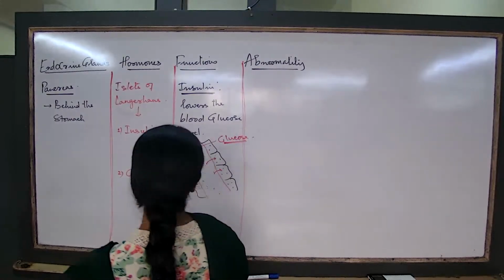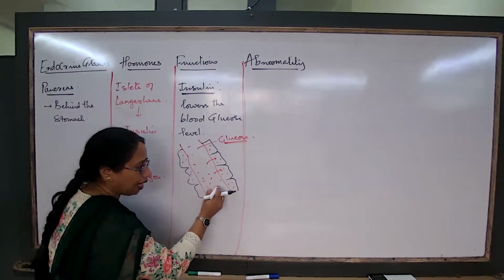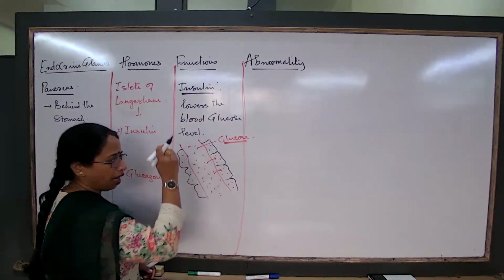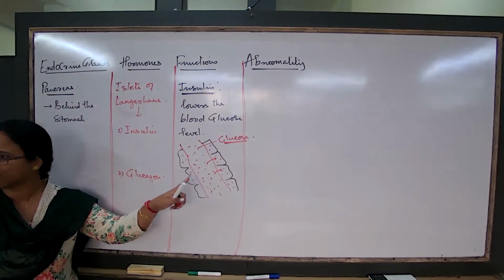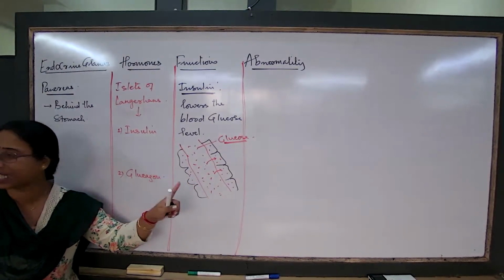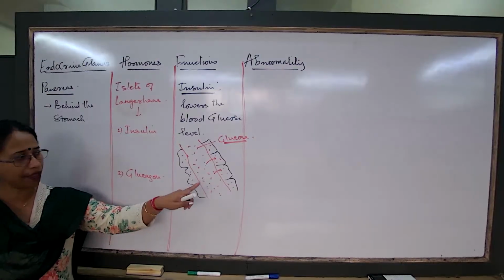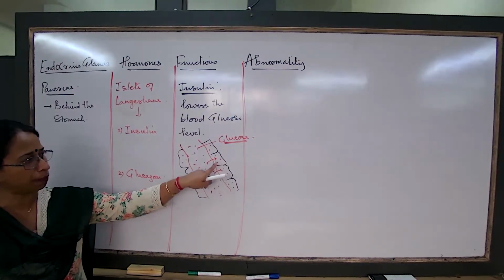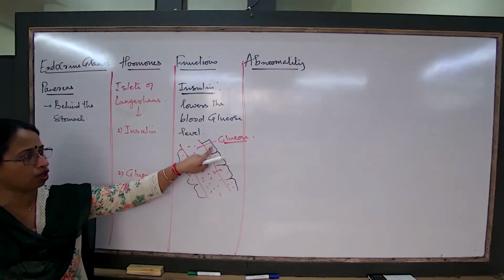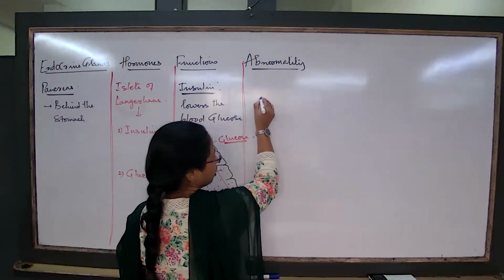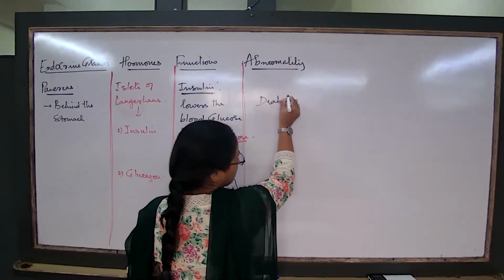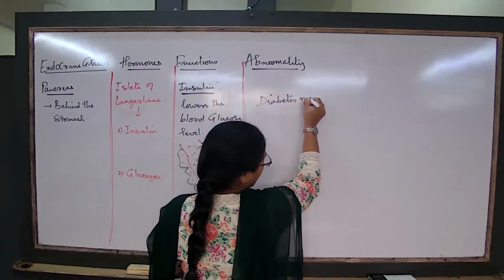So when an individual consumes high carbohydrate and the concentration of glucose in the blood is persistently high and the body cells are not able to absorb the glucose at all, what is this condition known as? This condition is known as diabetes mellitus.